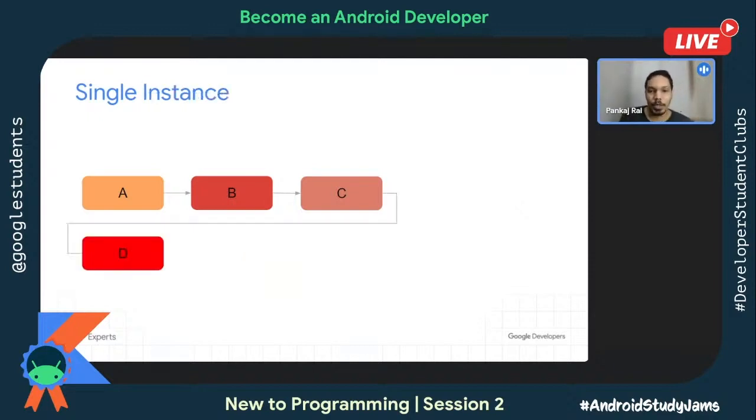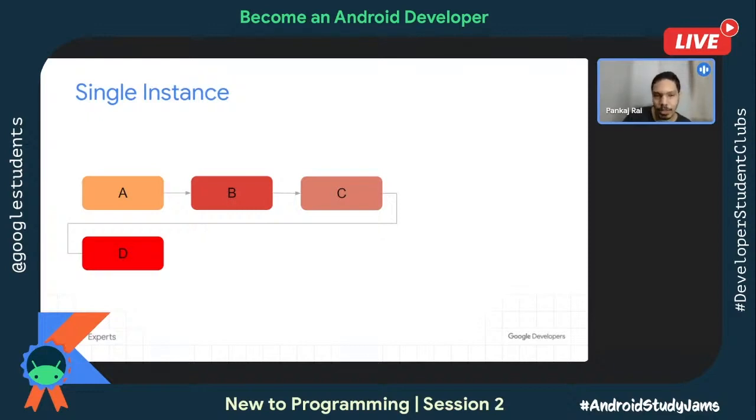Single instance is about creating a new stack. The stack is the place where you put activities, because if you hit the device back button, it should follow the same order in which the activities are put in the stack. Say, for example, activities A, B, and C are launched with some other launch mode apart from single instance, and then activity D is launched with a single instance launch mode. Now it creates a new stack for itself, and this stack is dedicated to it because it has launched with a single instance.